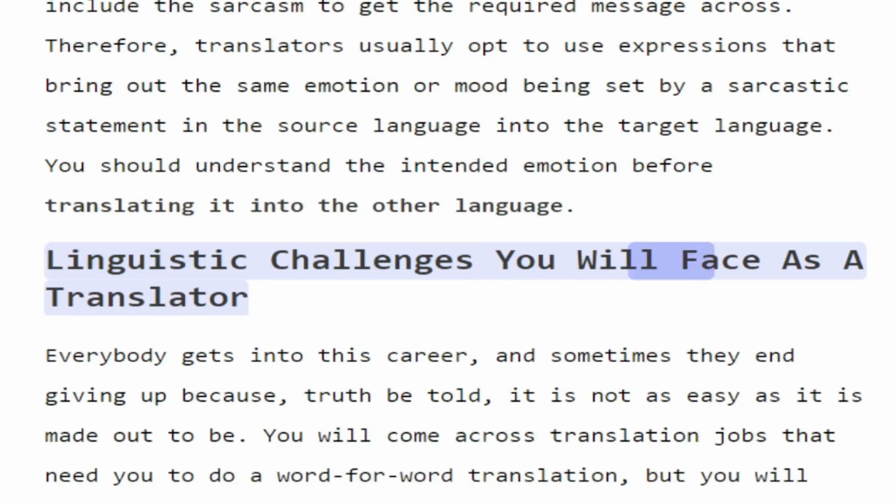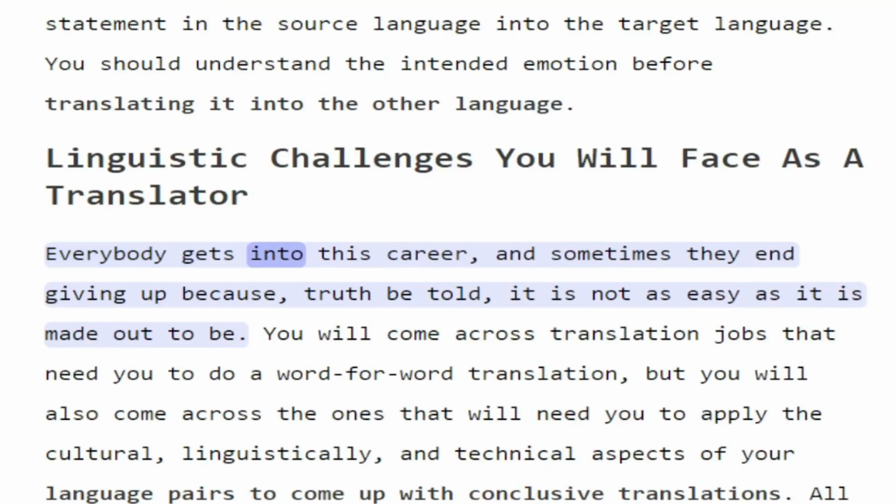Linguistic challenges you will face as a translator. Everybody gets into this career, and sometimes they end up giving up because, truth be told, it is not as easy as it is made out to be.